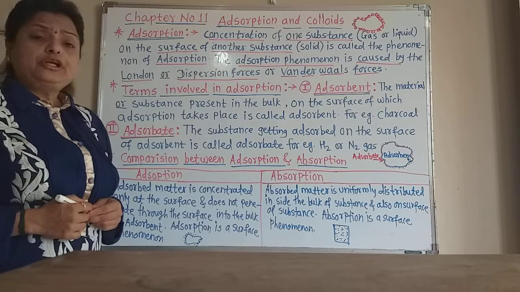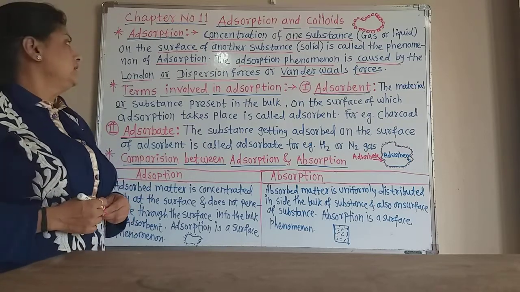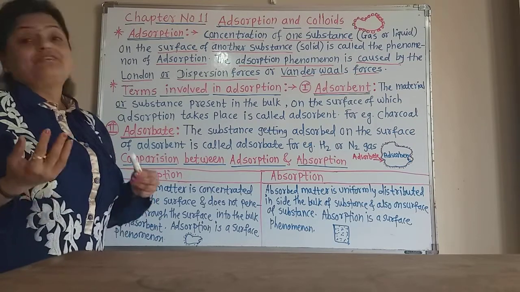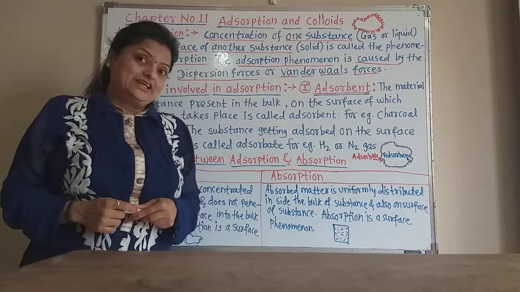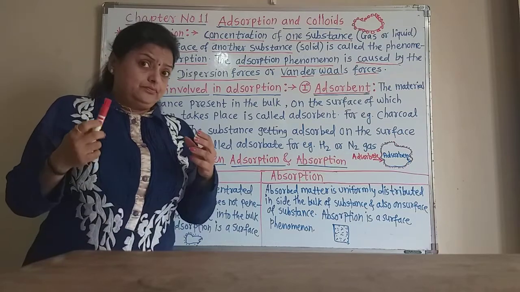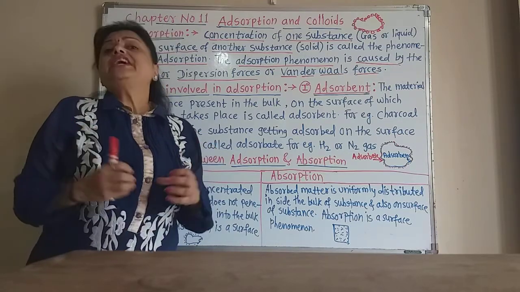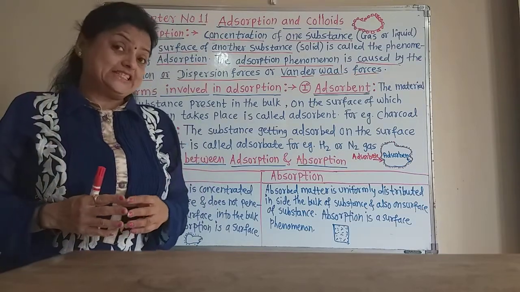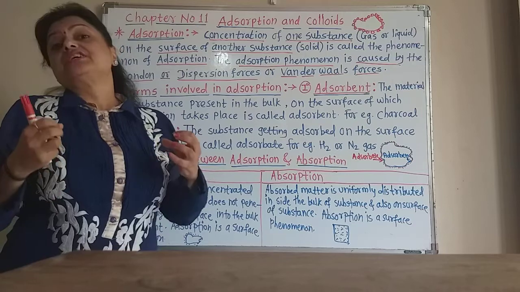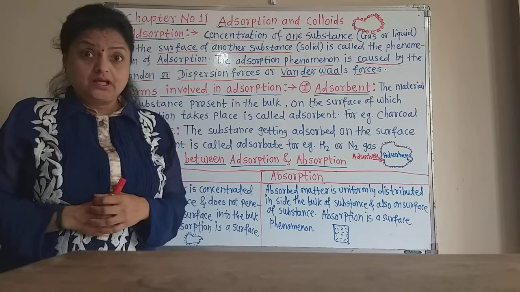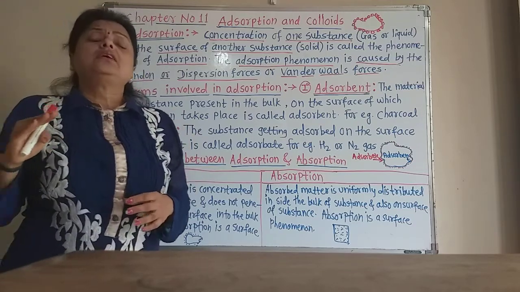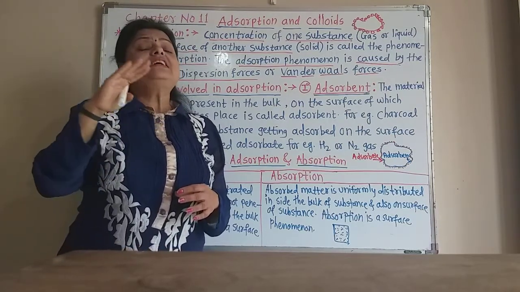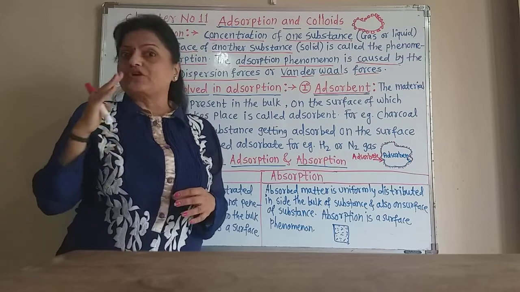The adsorption phenomenon is caused by London or dispersion forces or by van der Waals forces, because there are cohesive or van der Waals or London forces also between different substances' molecules, and generally the molecules on the surface are always in an imbalanced force.